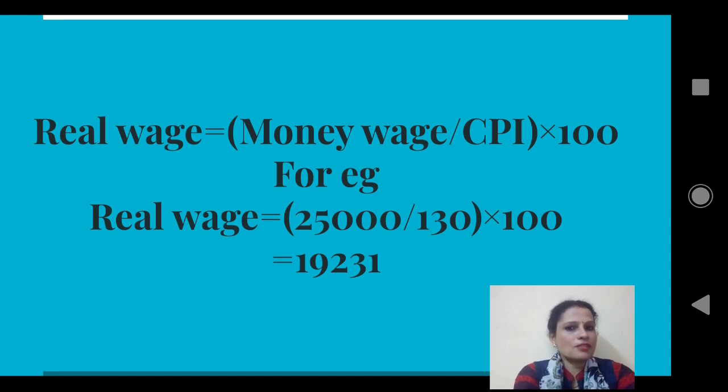Now the question is whether the salary has increased in accordance with the cost of living index number. No, because in 2015 he used to get a salary of 20,000, and now in 2019 his real wage is 19,231. That means salary has not increased. Actually it has decreased in accordance with the cost of living index. That is about how to convert a money wage to real wage.